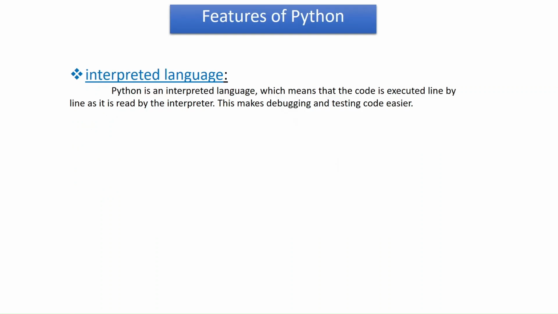The next feature of Python is that it is an interpreted language. When we talk about an interpreted language, it means that the code is executed line by line as it is read by the interpreter. This makes debugging and testing code easier. Since the code is being read line by line, it is easy to pinpoint where your error is coming from.